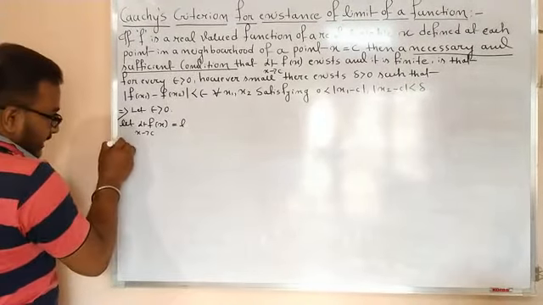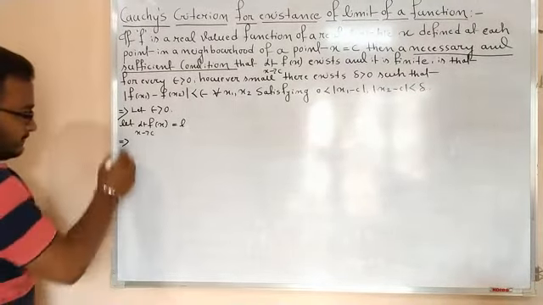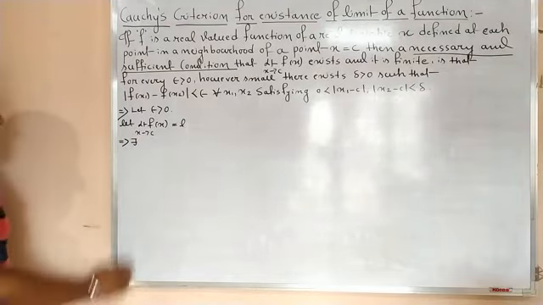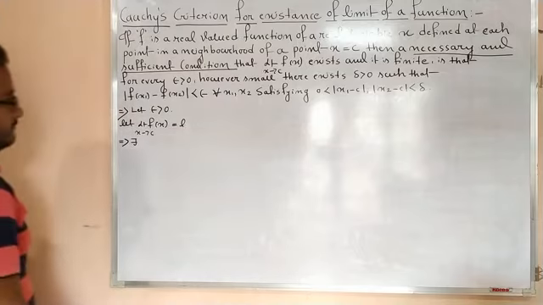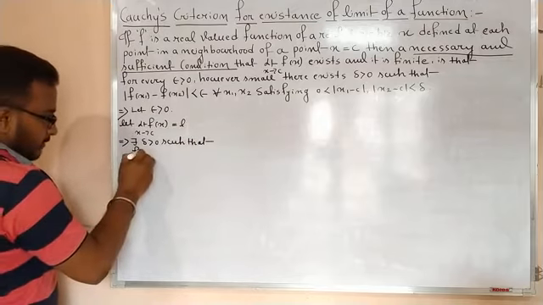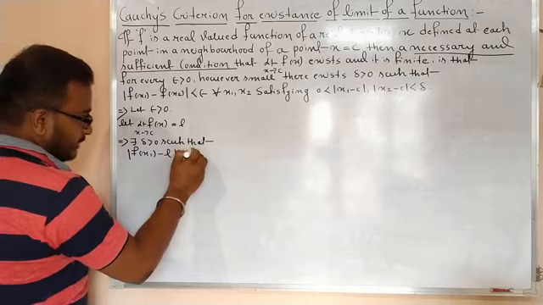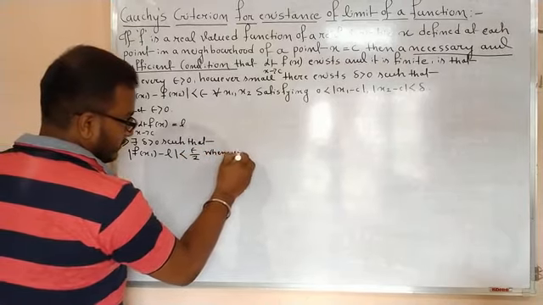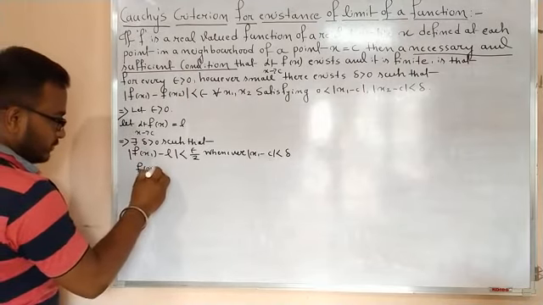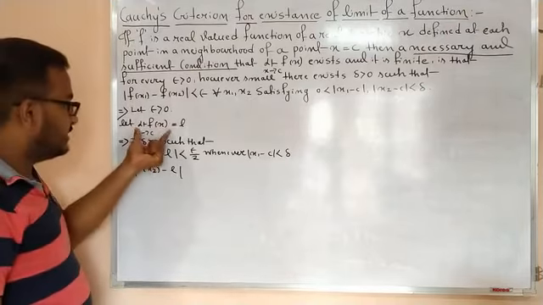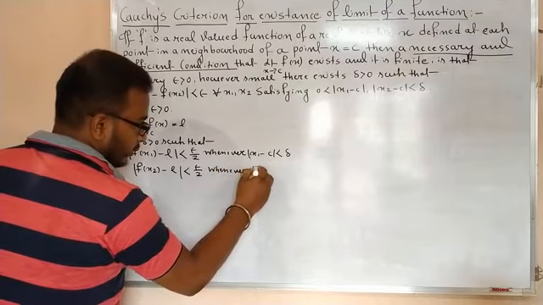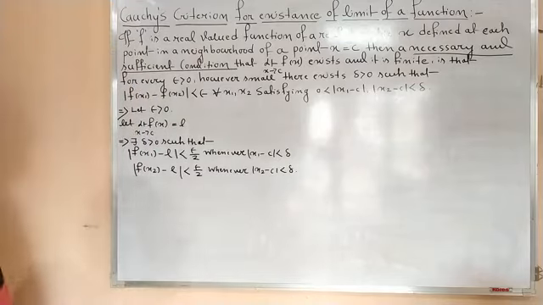Now for this I can write, this implies there exists delta greater than 0 such that mod f(x1) minus L is less than epsilon by 2 whenever mod x1 minus c is less than delta, and mod f(x2) minus L is less than epsilon by 2 whenever mod x2 minus c is less than delta. This is basically a proof, I am going to prove it by assuming this, and I will prove this is true. This is correct, isn't it?